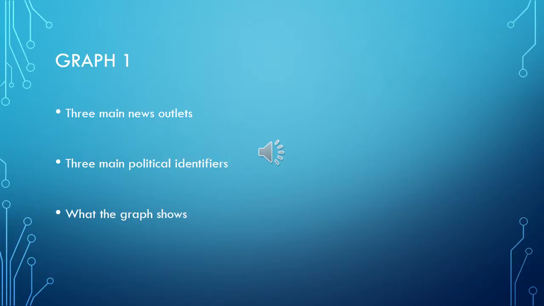And so basically what that graph showed was a combination of two questions, the one being what is your political identifier, and the second being what is your go-to news outlet. And that graph is a great way to identify what each political identifier goes to for that news source. And so basically that's what the graph is breaking down.